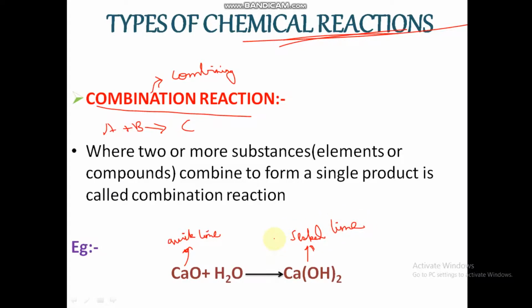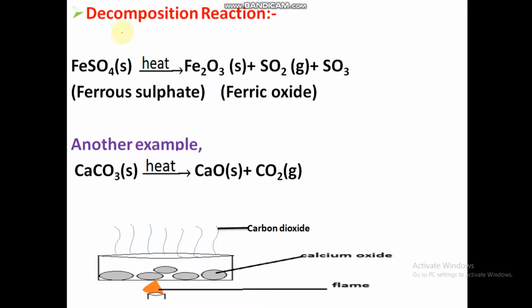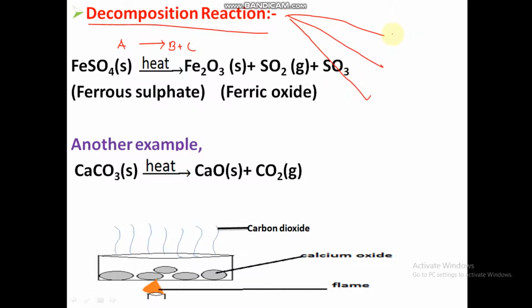Okay, after this let's study decomposition reaction. Decomposition reaction is nothing but the reverse of combination. Reverse combination reaction is called a decomposition reaction. That is, there is only one reactant and two products, that is A gives rise to B plus C. Decomposition reaction can occur by three methods, that is by heat, sunlight and electricity.